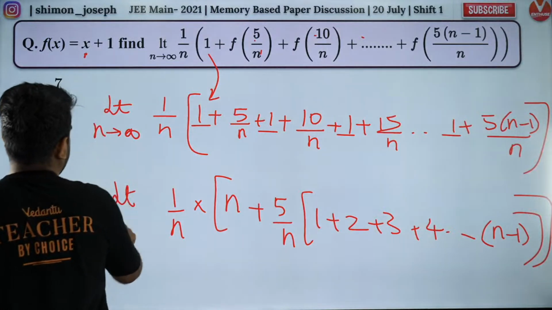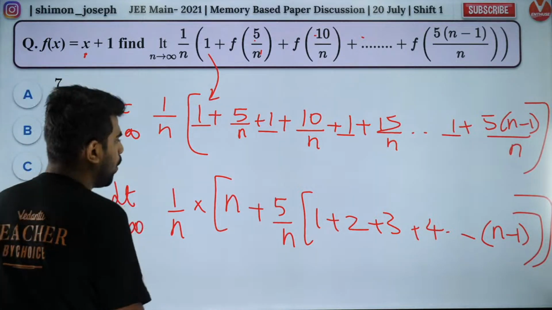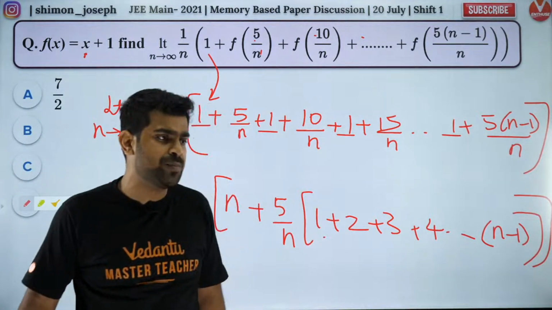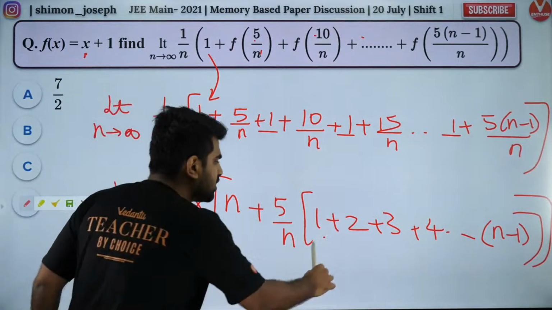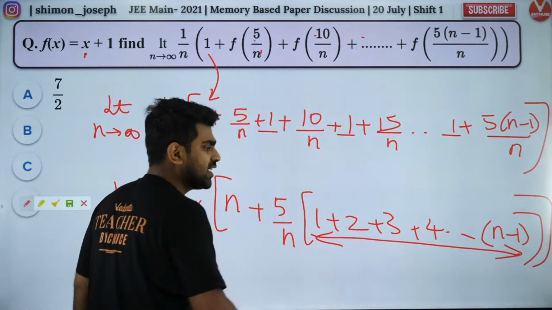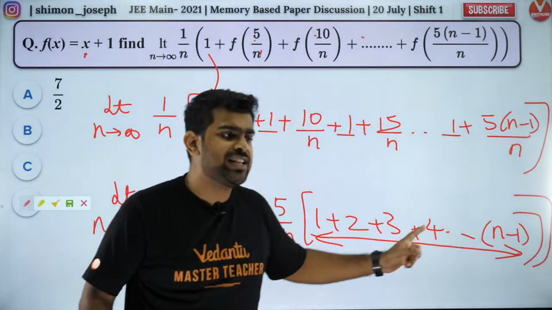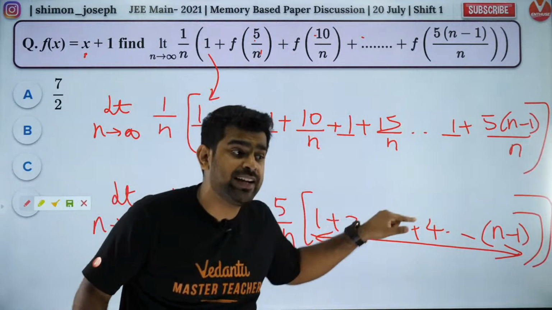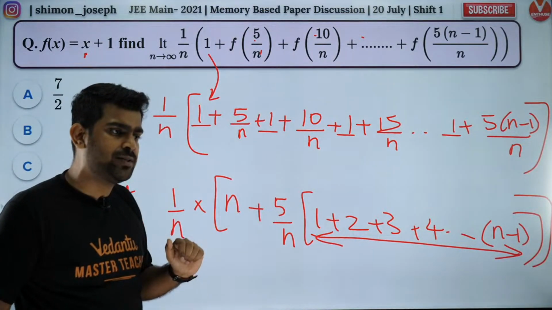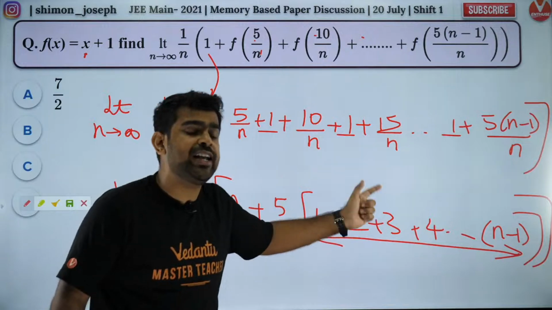Are you all clear with it, my dear boys and girls? So what is the summation of first n minus 1 terms? What is the sum of first n minus 1 terms? The sum of first n minus 1 terms is nothing but (n minus 1) into n by 2. Are you all able to understand that? (n minus 1) into n by 2.